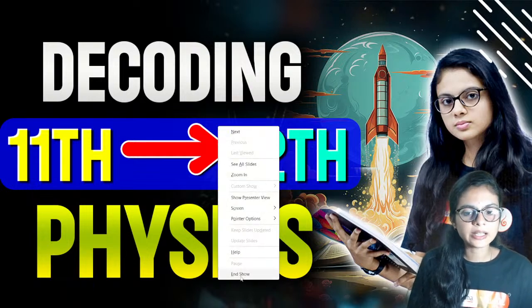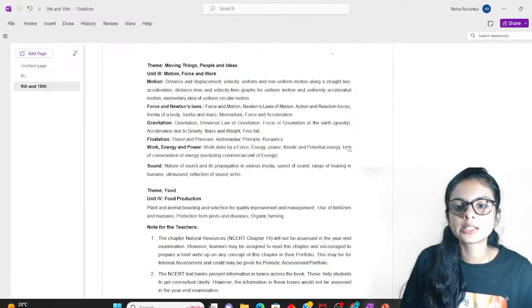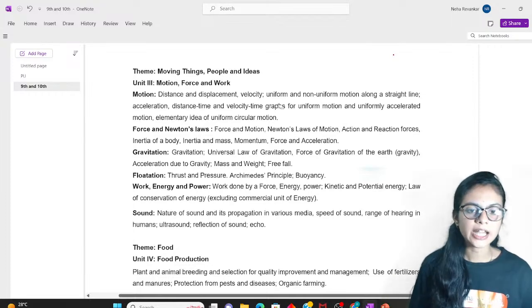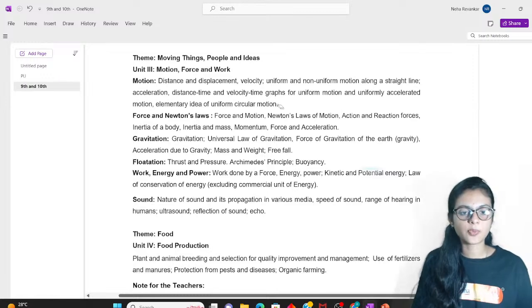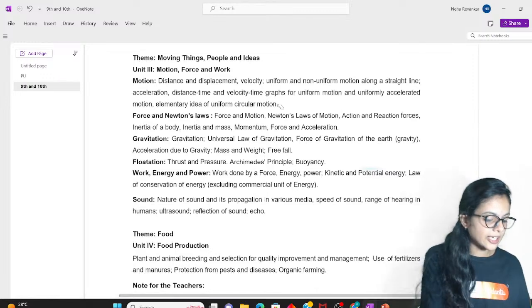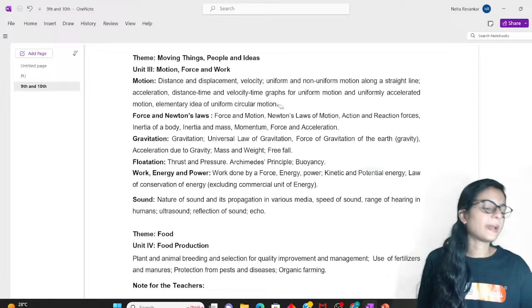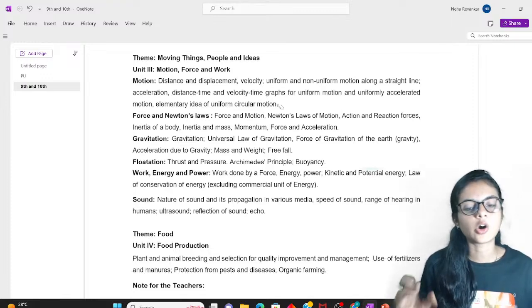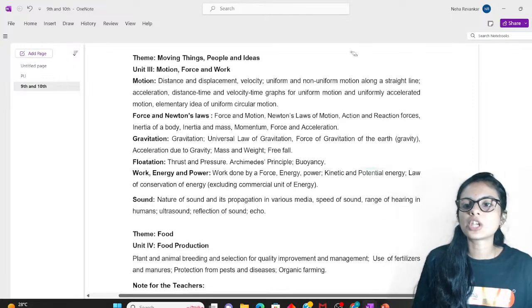Then let's enter your physics syllabus. So this is your 9th standard syllabus, right? Let us decode the syllabus of physics. This is important to know to prepare for competitive exams such as JEE, NEET or any other state level exams.